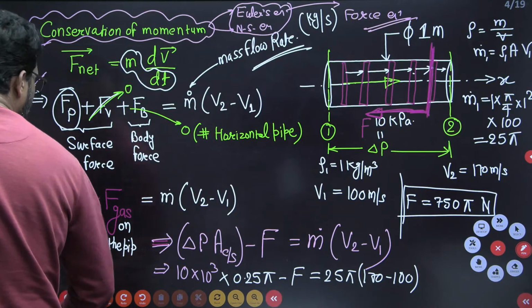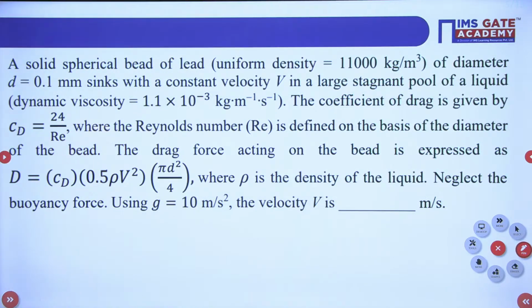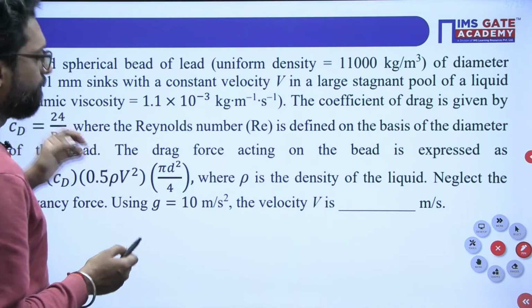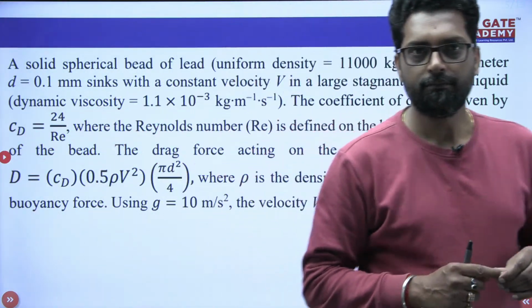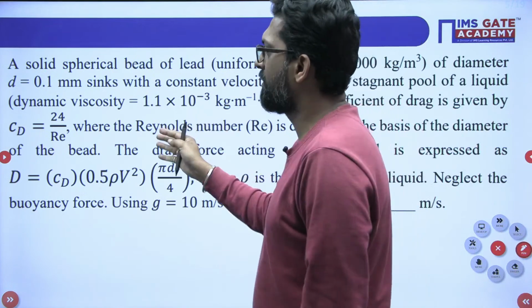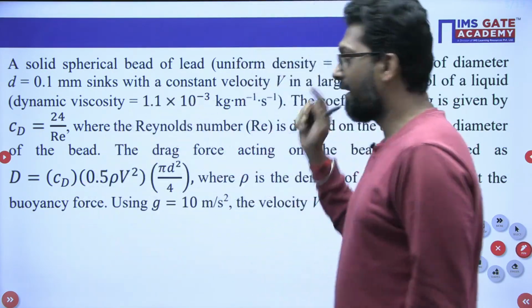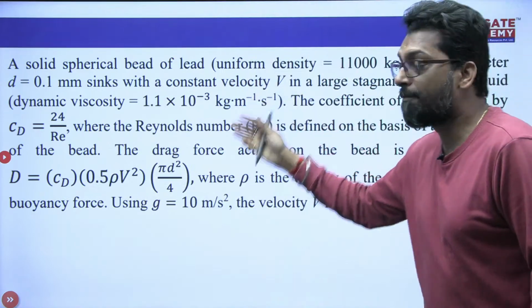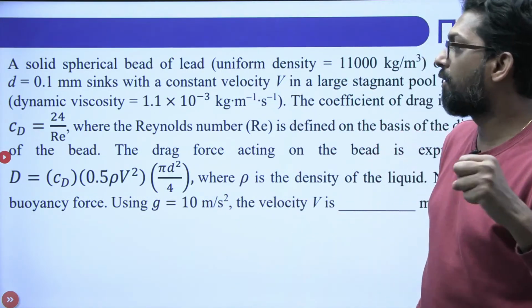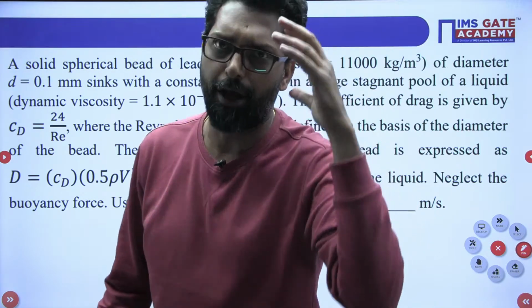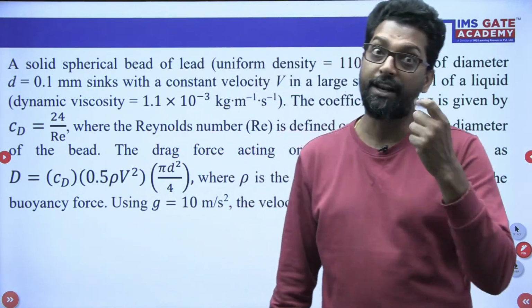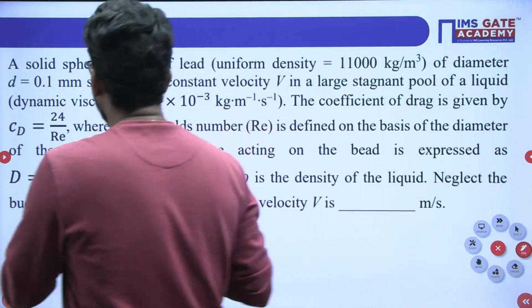Please read this question, beta. This is also a good question, but the calculation is a little bit lengthy. This question is related to drag. This question was asked in the mechanical department, but you may be very sure this type of question may be asked in the civil department. Why? Because in the civil department, drag and lift are very important.